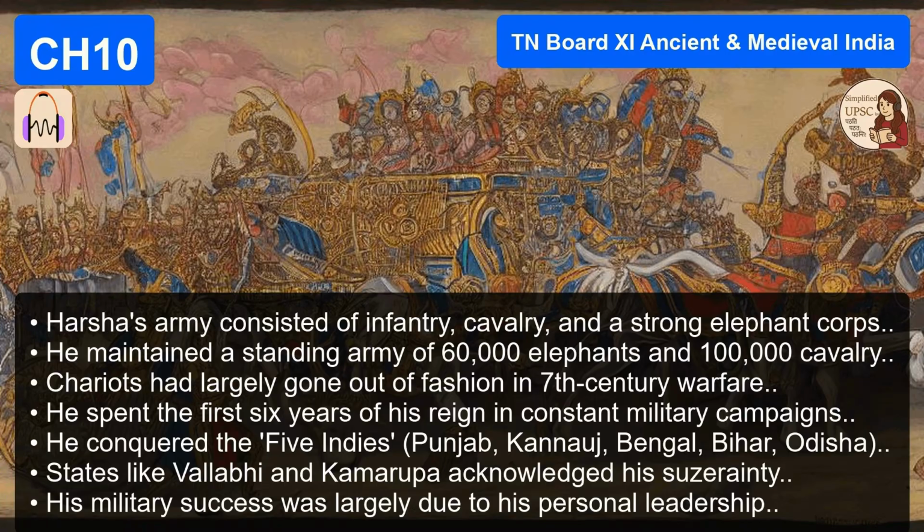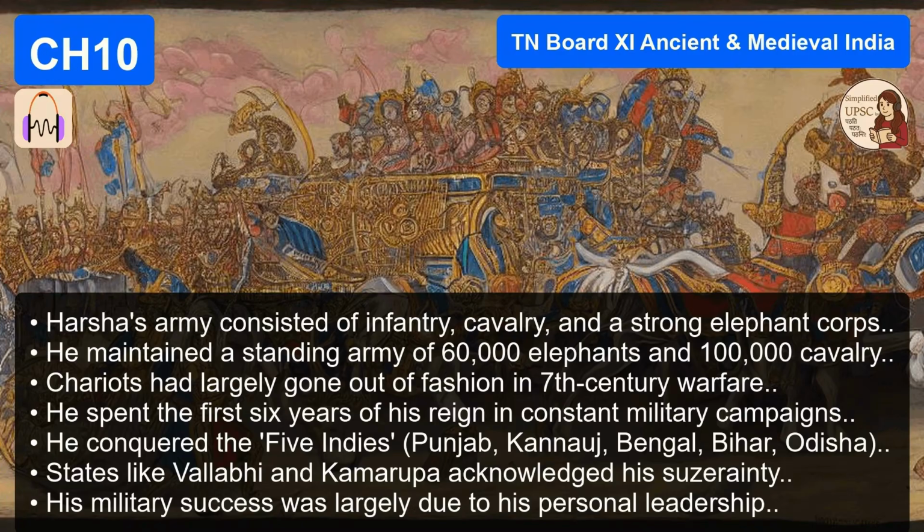Okay, let's peel back the curtain. Let's look at how he actually ran this northern empire. We often hear this era described as a kind of bridge to the medieval period. What does that mean in terms of his administration? Well, if you were to just look at an org chart, it would look very familiar, very much like the Guptas. You have the same terminology. You have bhuktis for provinces and vishayas for districts, but the engine driving the whole thing is different. The administration was becoming increasingly decentralized. It was becoming, in a word, feudal.